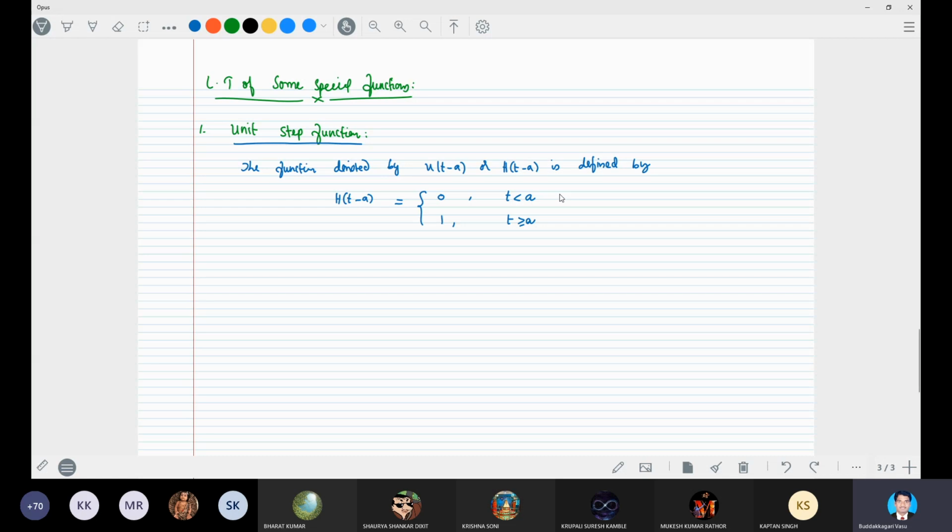Okay, where a is greater than 0. If a is equal to 0, what happens? It is denoted by u(t) or h(t). That's all. It is just the unit step function. It takes one step. This is t. This is u(t minus a).